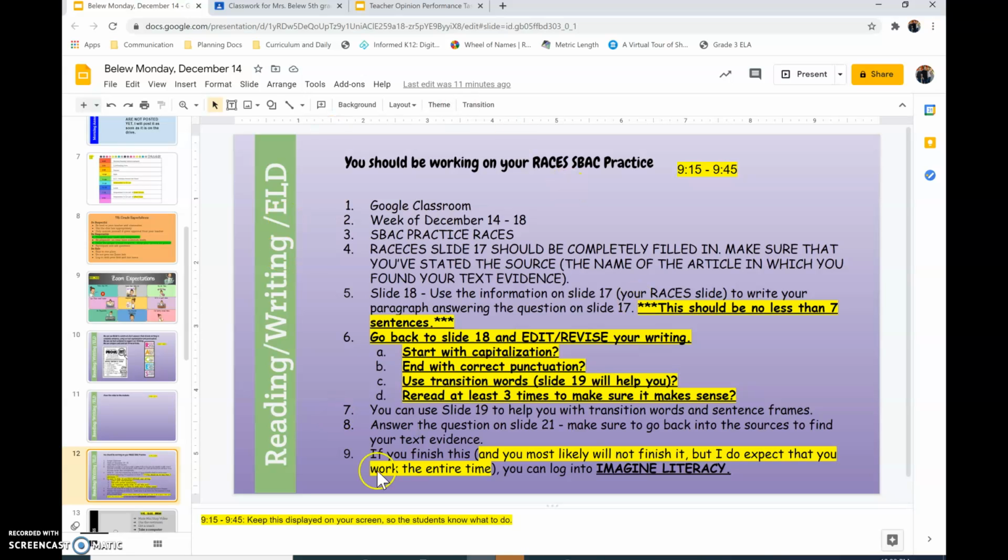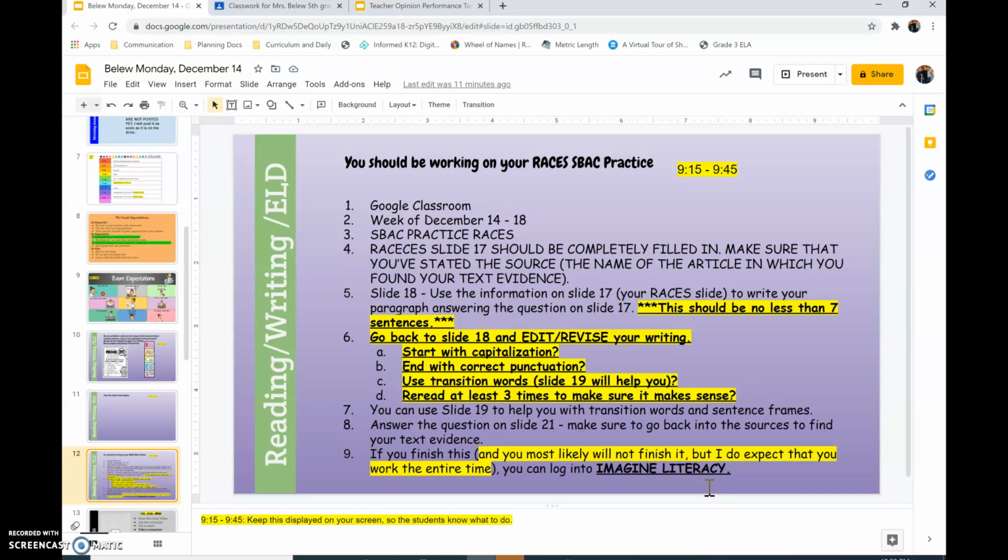If you notice on the direction page, I have what slides can help you. Every direction that I just talked about is right here. The teacher will have this displayed on her screen so you can look back at it. If you finish this, and you most likely will not, but I do expect that you're working the entire time, you can log into Imagine Literacy.